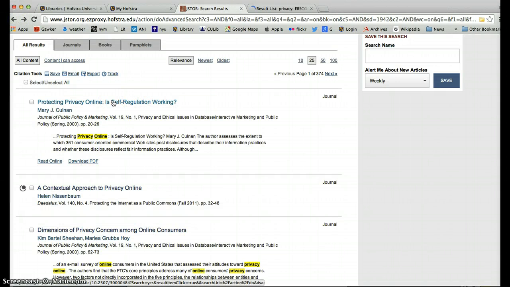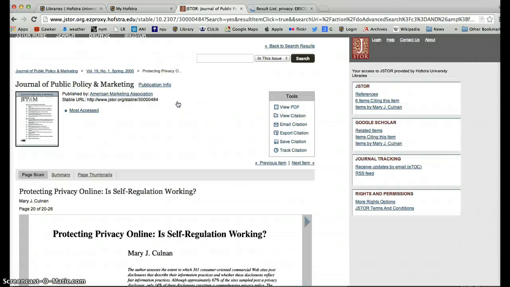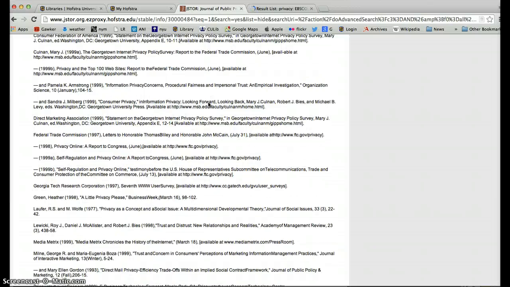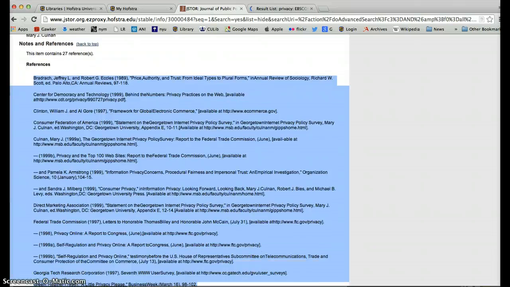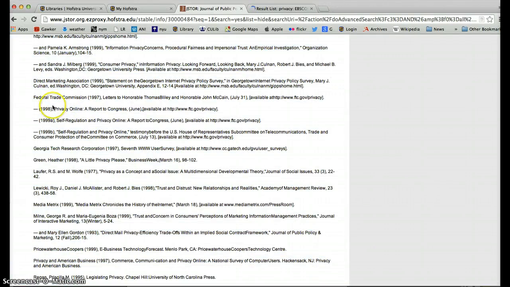So this right here has a list of references. These are all the references that this particular author cites. Now, once you read her article, you may not need to read all these articles. However, you may find that there's quite a bit of stuff in the bibliography that now you can look for.